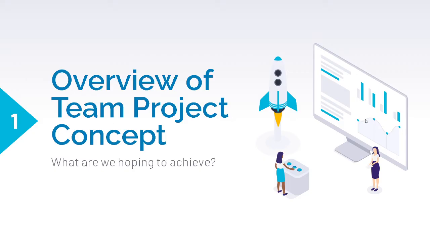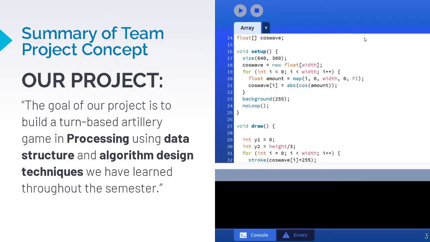So first, I'm going to go over what our team project was about, what we are hoping to achieve, and what we basically want to do with our project. We endeavored to create an artillery-based game, which would be a turn-based game using both Processing as well as data structure and algorithm design techniques that we've learned throughout the semester.